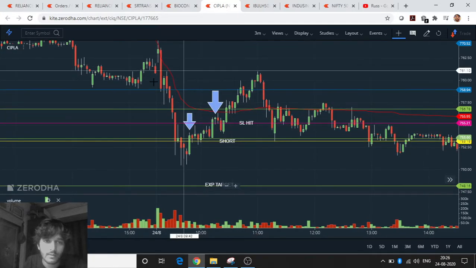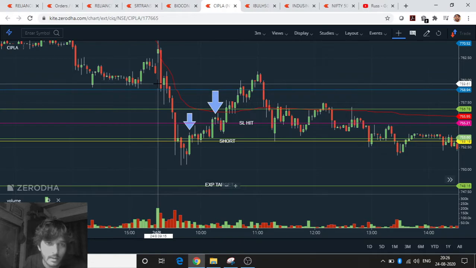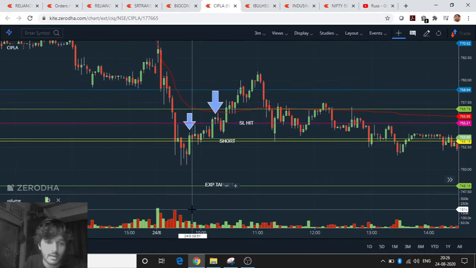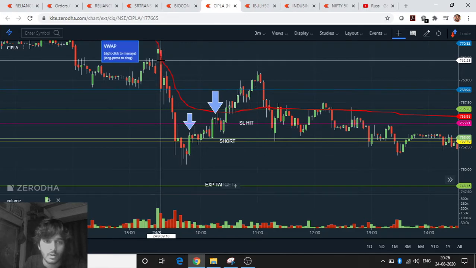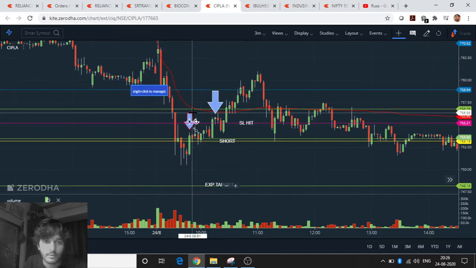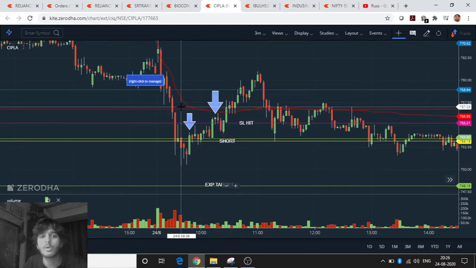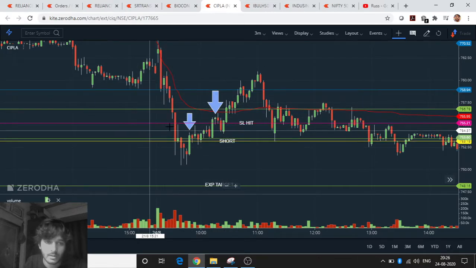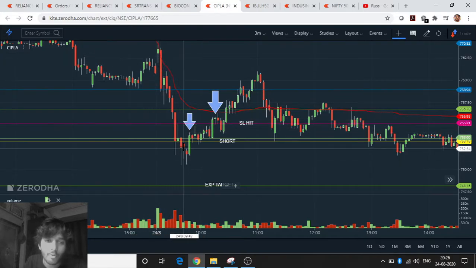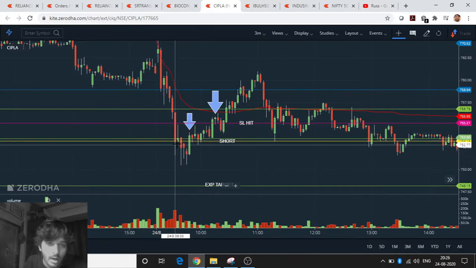As we had thought, it opened here. This is the 3 minute candle frame. This is the 24th, which is today, 24th August. It tanked and hit our first target. I didn't enter this trade because I wasn't available at this time. But when I opened the charts, it was around this.